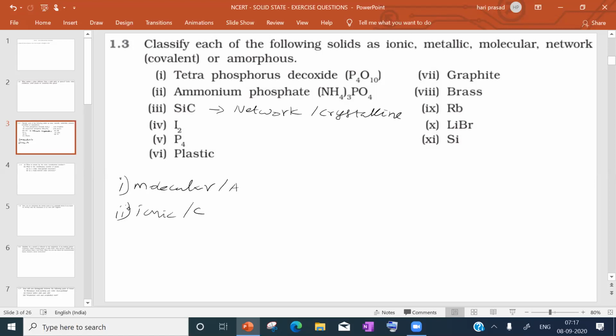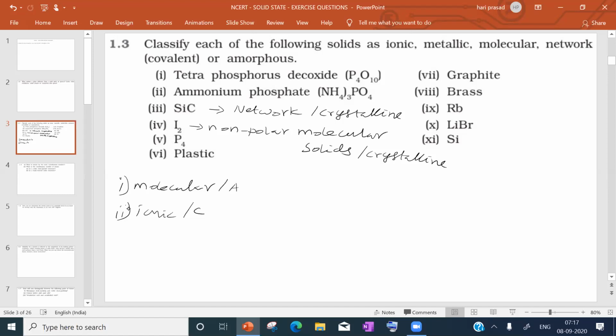Next, iodine. Iodine comes under which category? Non-polar molecular solids. Iodine we will say crystals, therefore it is crystalline solids. Next P4. P4 is non-polar molecular solids, crystal like iodine.